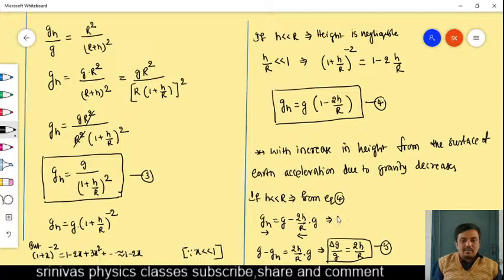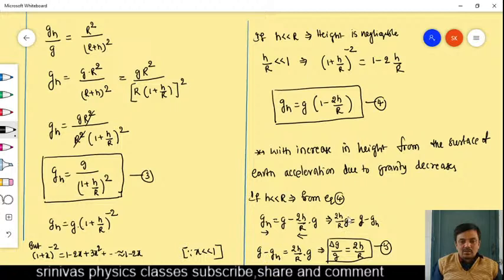Then what will you get? On the left side, 2h/r into g. On the right side what remains? gh is taken to the right side, that is g - gh. Is it right? g - gh is the change in acceleration due to gravity.